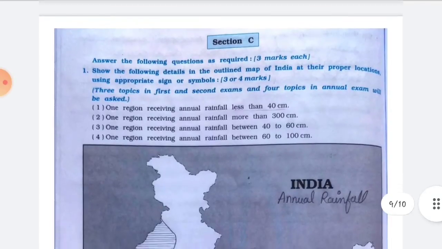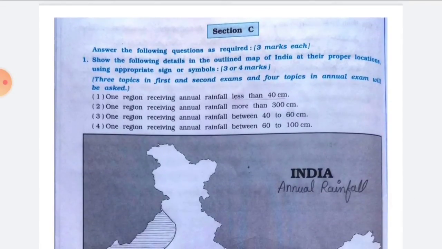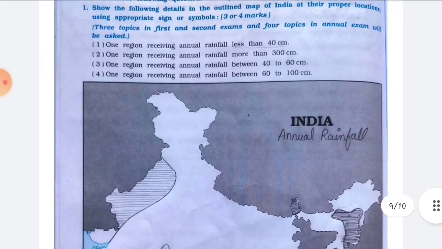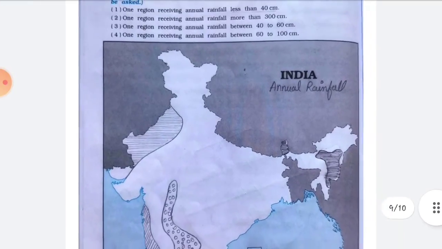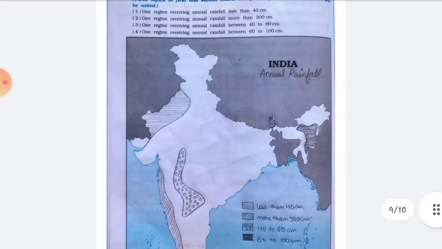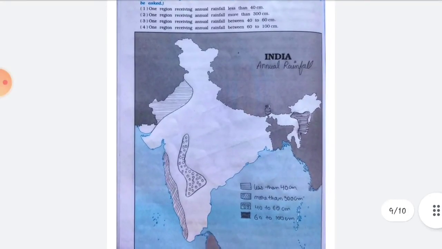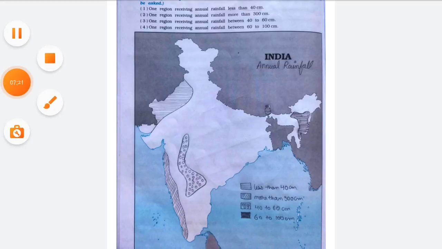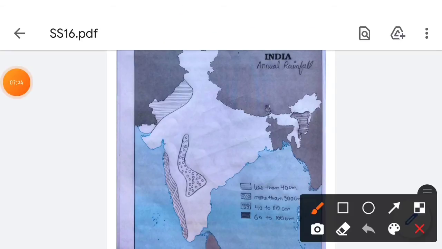Section C is a map. Answer the following questions as required, 3 marks each. Show the following details in the outline map of India at a proper location using appropriate sign or symbol. So I have marked out everything in the map. You are asked 4 questions and I have marked all 4 things. See, this is number 1, this is number 2, this is number 3, and this is number 4. Okay, these 2 places are number 4. So this was your map.